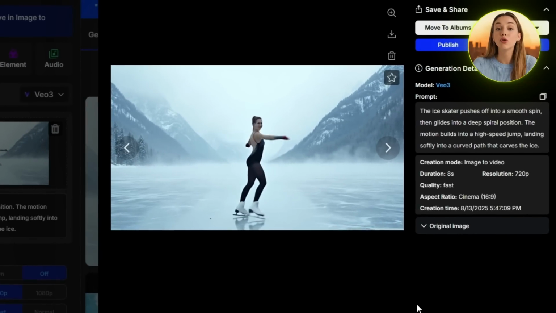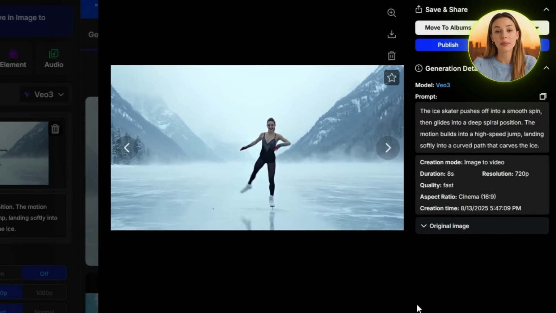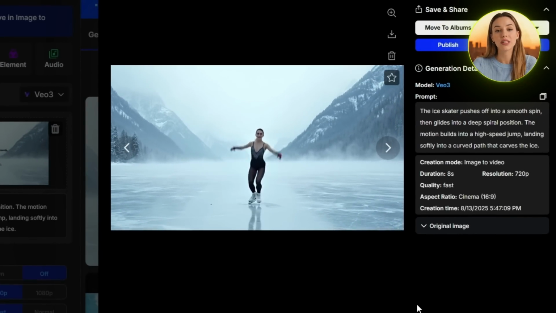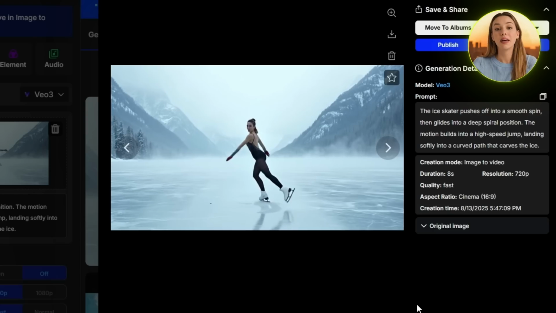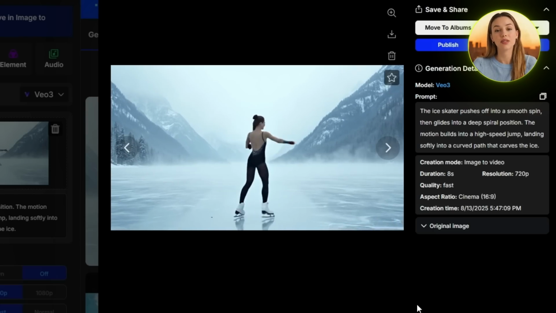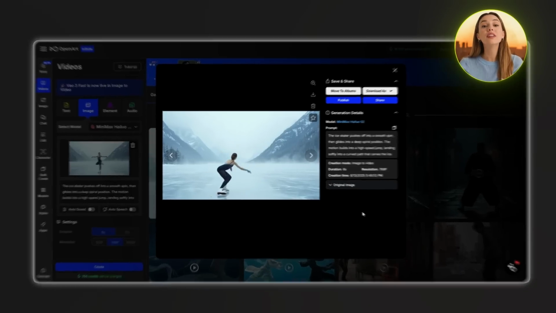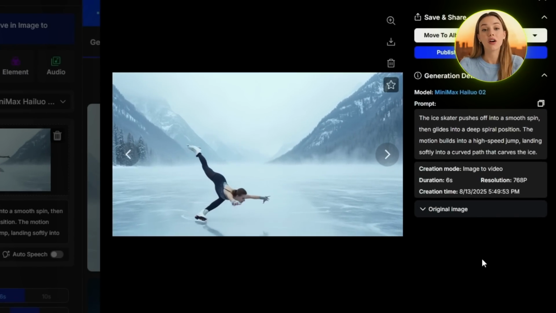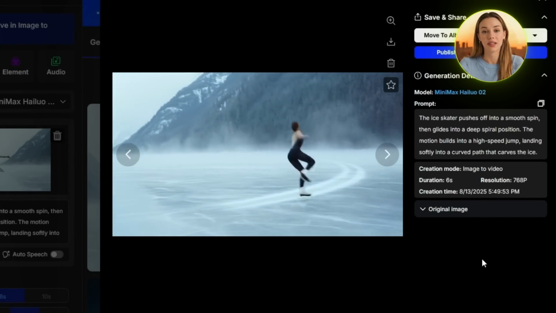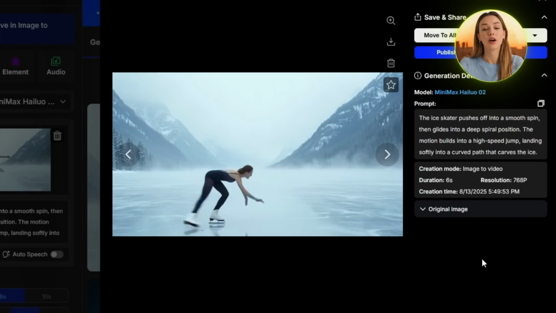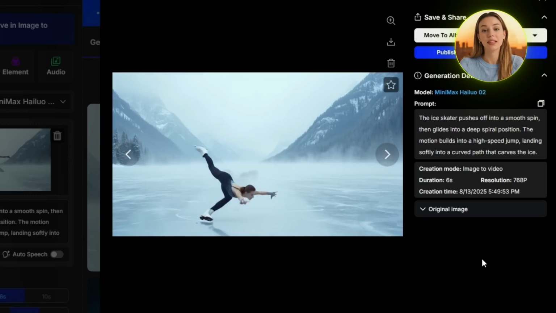VEO3 maintains the beautiful mountain scenery from the original image, which is great. The spinning motion is not particularly smooth, but it is acceptable. The jump sequence is where it really struggles, the physics just don't look right, and the gravity is off. Hailuo has completely messed up with this one. The ice skater's movements are totally unnatural, and she even teleports at one point. The ice carving effect isn't completely missing, but it looks unnatural, and there are random lines in the ice that shouldn't be there. The mountain background stays pretty consistent though.